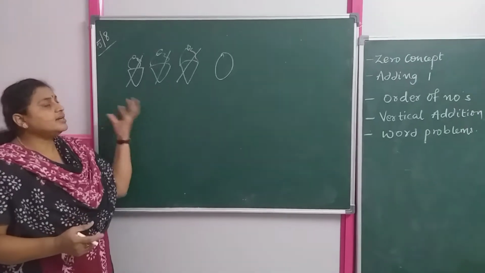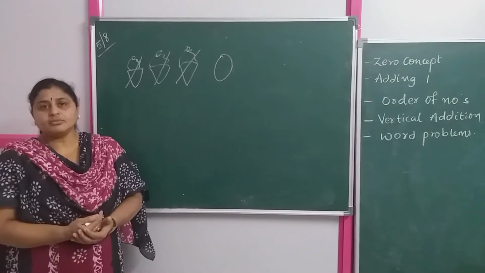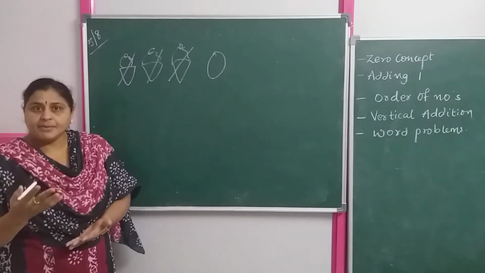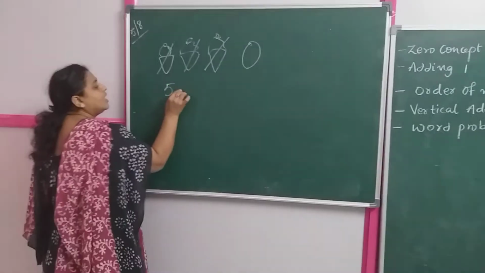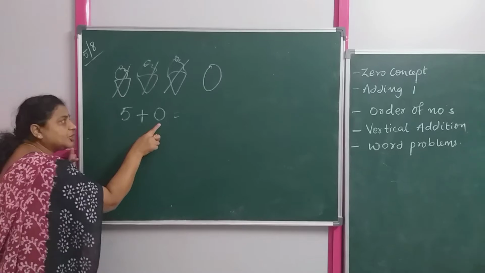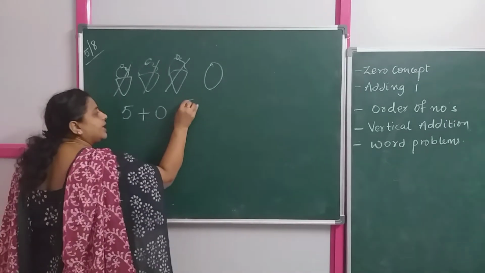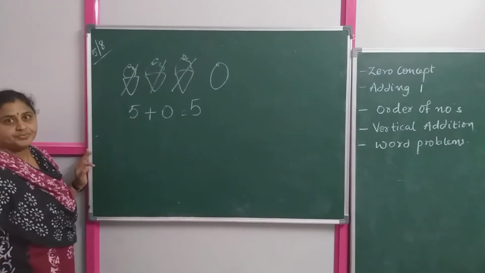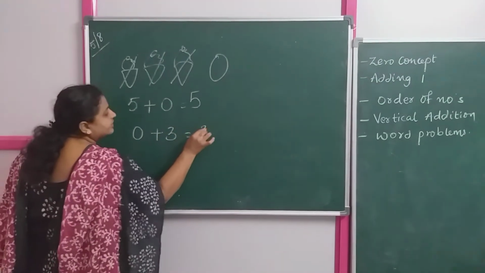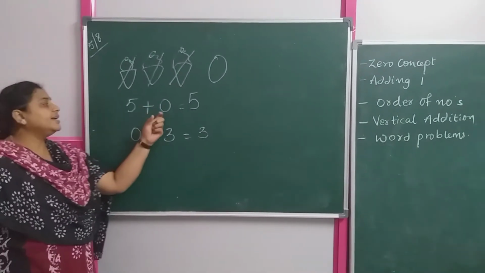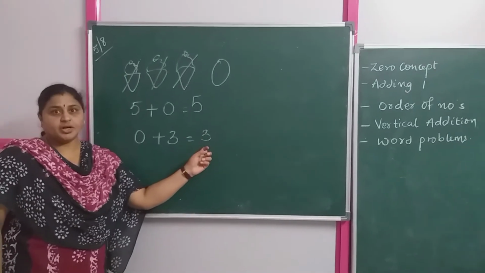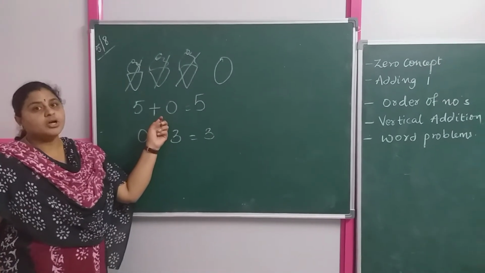Now if you add 0 to any number, you will get back the same number. Suppose 5. I am adding 0 to 5. So what happens? If I am adding 0 to 5, I get back the same number 5. Okay. Now if I add 0 to any number, I get the same number. On adding 0 to any number, you are getting back the same number. Got it children? That is about your zero concept.